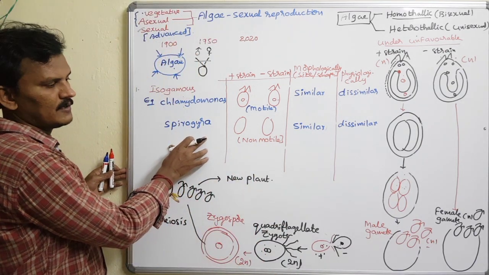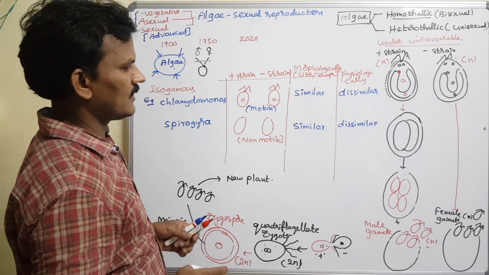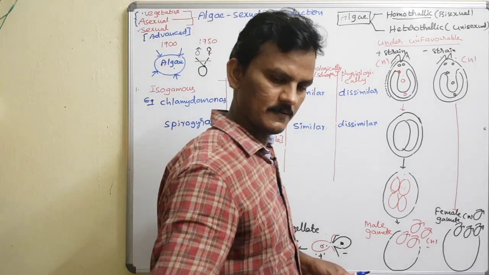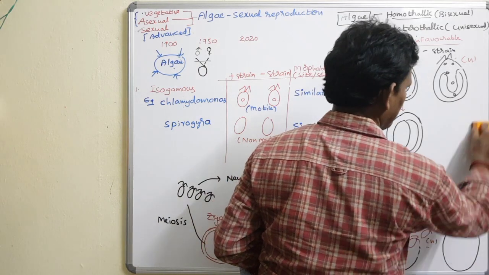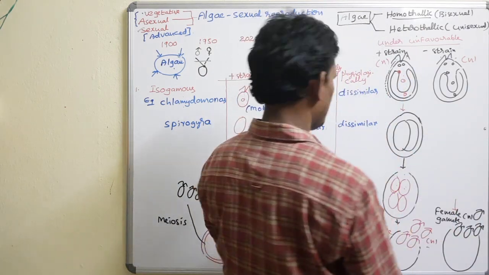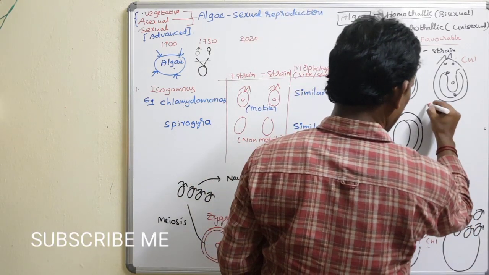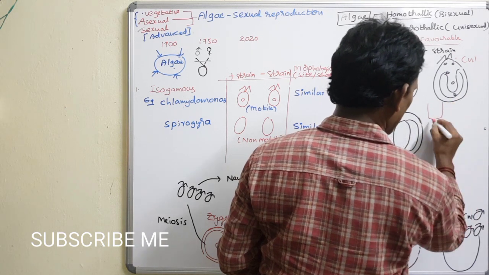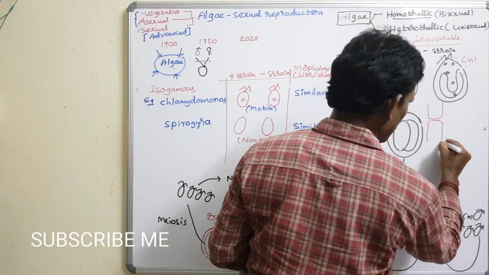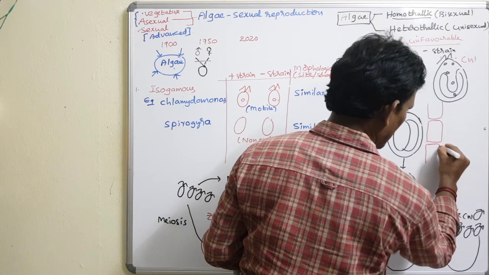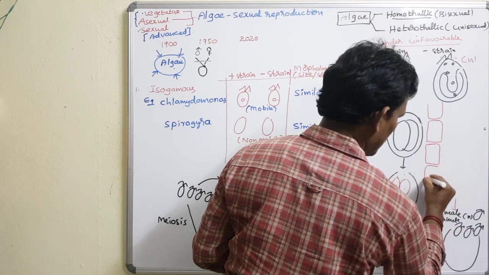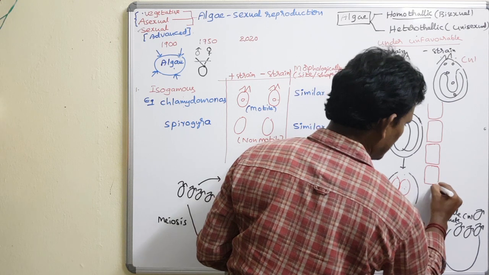Coming to Spirogyra. Let me explain the Spirogyra diagram here, students. Cell 1, cell 2, cell 3, all the nucleated cylindrical cells are present.